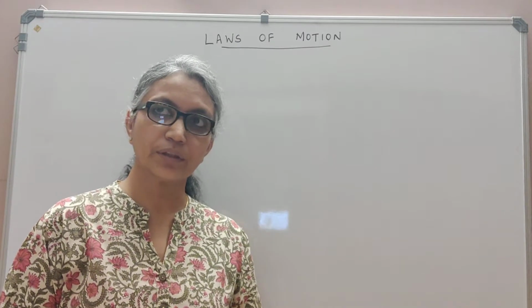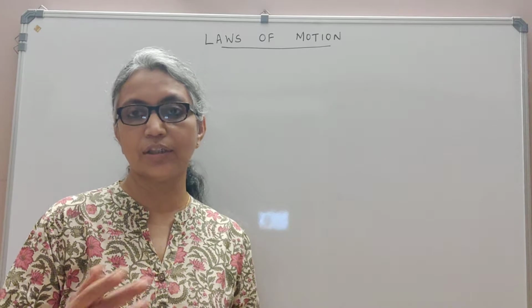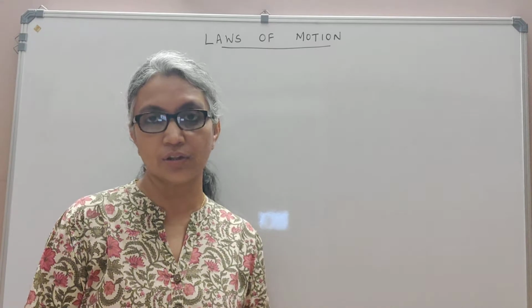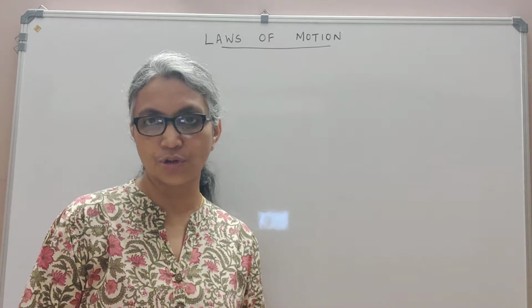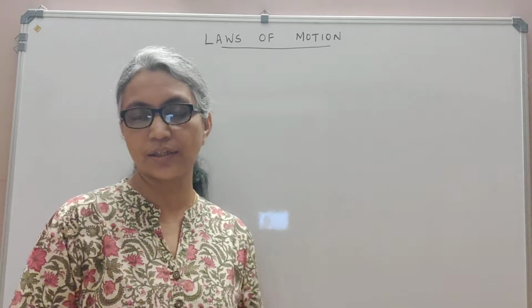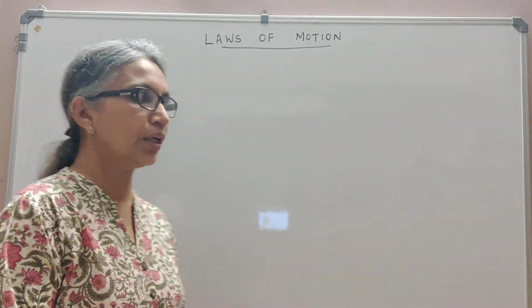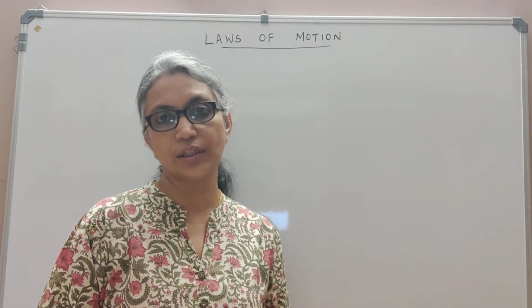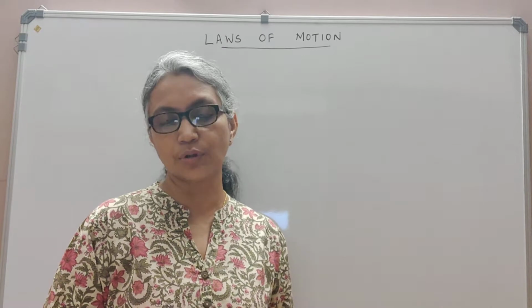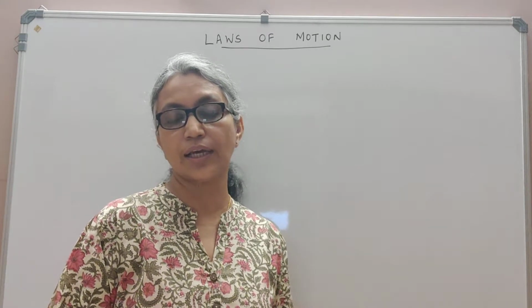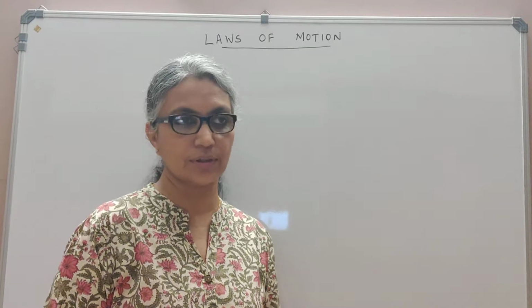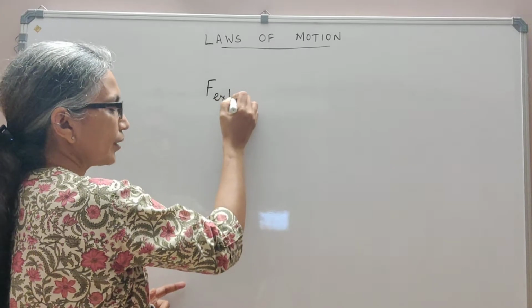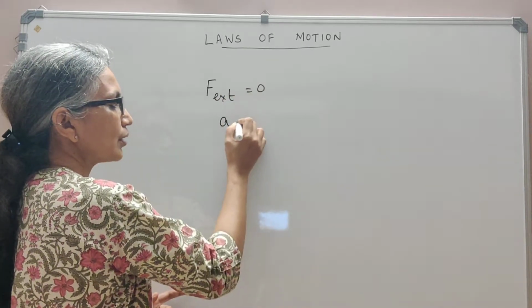Now, Sir Isaac Newton built on Galileo's ideas and laid the foundation for mechanics in terms of three laws, that is Newton's three laws of motion. And what we are now going to first discuss is Newton's first law of motion. Newton's first law of motion states that a body continues in its state of rest or in its state of uniform motion unless and until it is acted upon by an external force. So, it means that if the net external force acting on a body is zero, then its acceleration is zero.